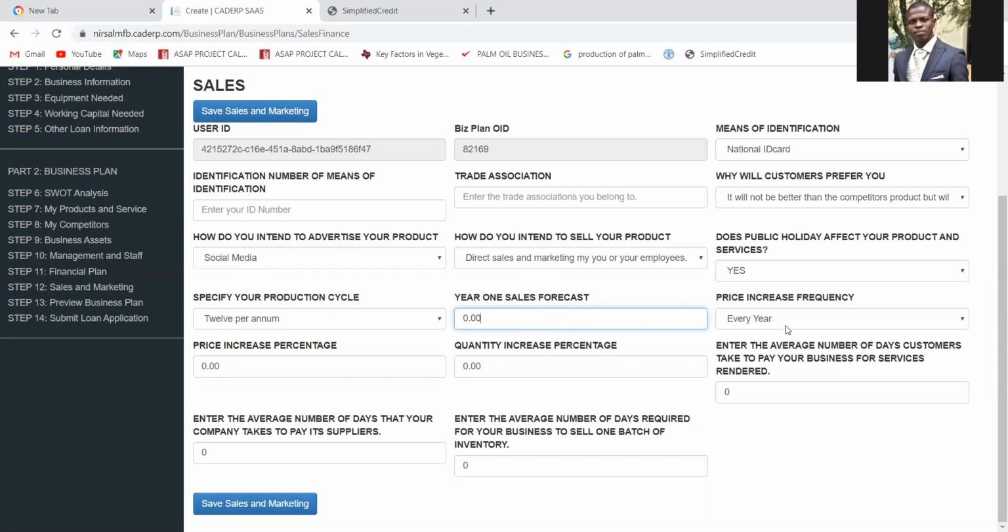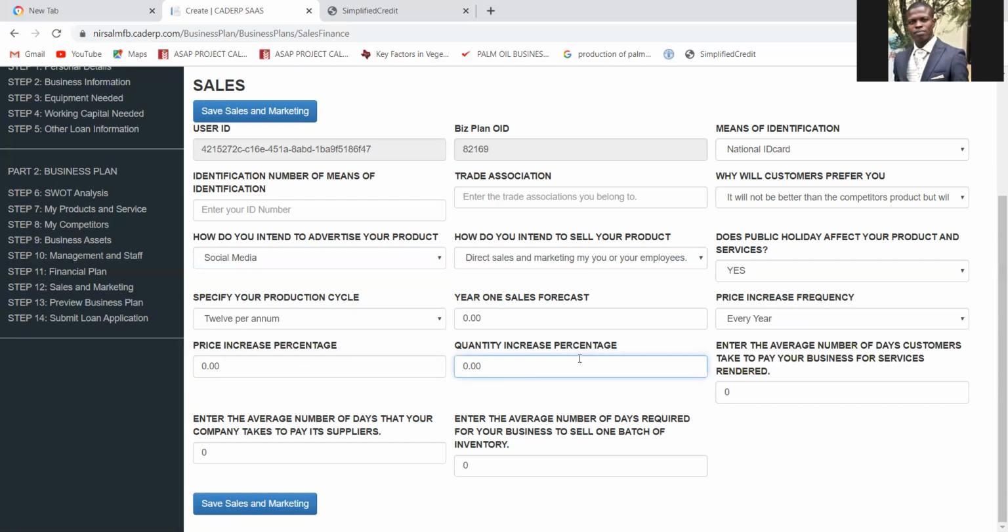Price increase. How often will you be increasing your price? Is it every year? Is it every month? Or you are not going to increase your price? Just choose any of them. Okay. Then, what percentage will you be using to increase your price? Is it 10%, 5%, inflation rate? Input it here. Your quantity. This is your growth rate.